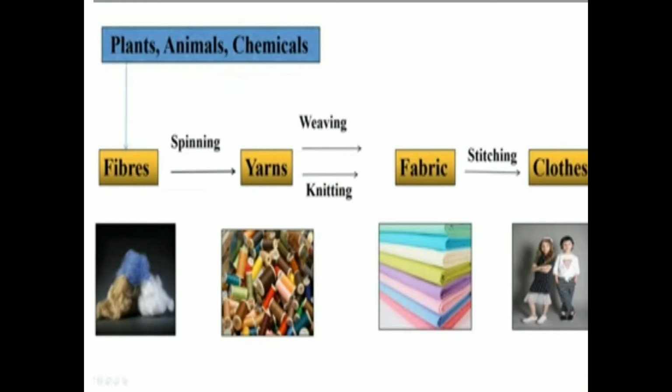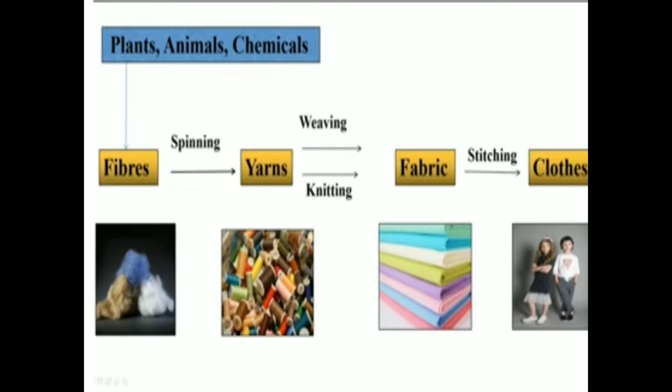Let's understand it once again. We get fibers from plants, animals, and chemicals. These fibers are converted into yarns by the process of spinning. Yarns are converted into fabric by the process of weaving and knitting. And fabric is converted into clothes and many other items by the process of stitching.